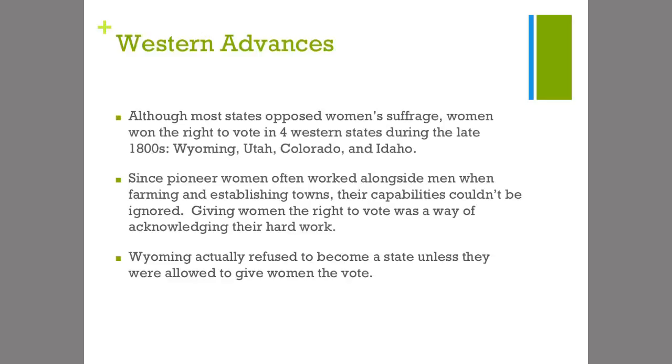And Wyoming actually took it a step further. They didn't just give women the right to vote. Wyoming refused to become a state unless women were given the right to vote in it. So we're seeing that advances in the West are going to trickle eastward slowly.